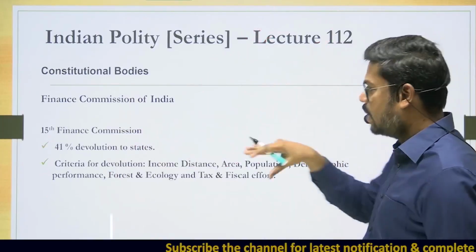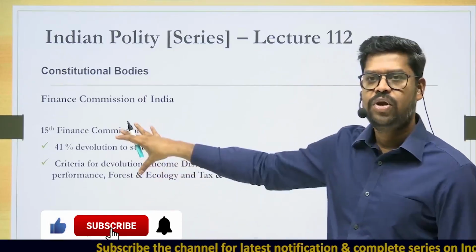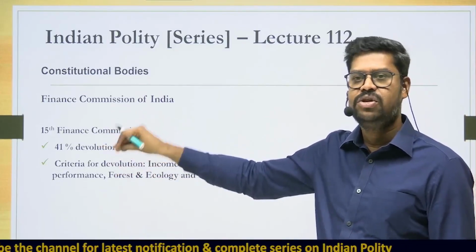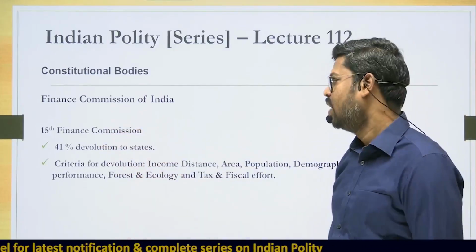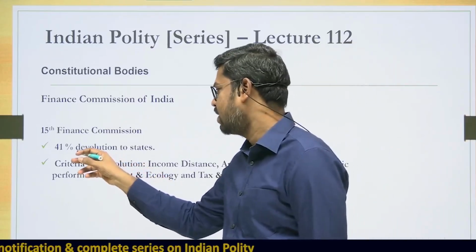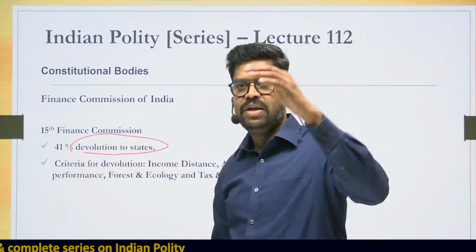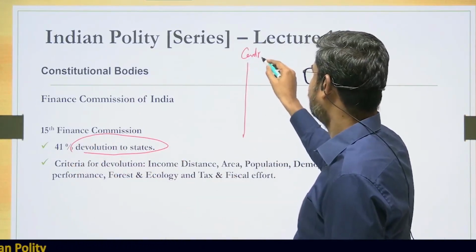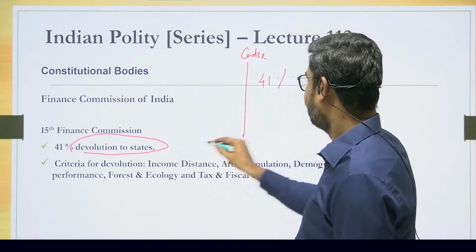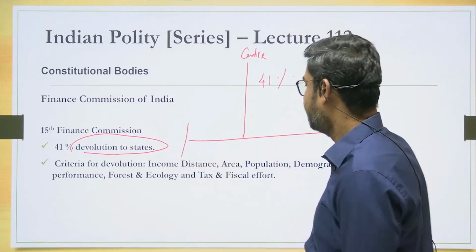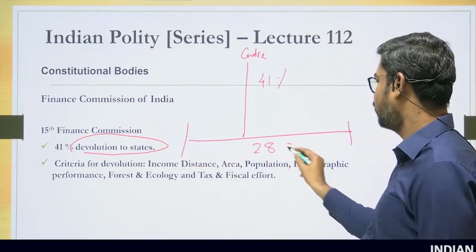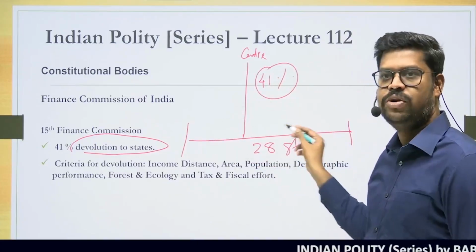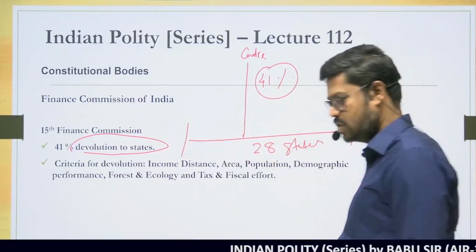Now for us to complete the discussion of the finance commission, let us also look into the 15th finance commission, because it is the latest finance commission whose recommendation is getting implemented. And the 15th Finance Commission has said categorically that 41% of the revenue shall be given to the states, but this 41% from the center is only a vertical devolution. But this 41% has to be again distributed between various states, and to be very specific, it has to be distributed within 28 states. So among this 41%, which state will get how much? That is basically what is called a horizontal distribution.